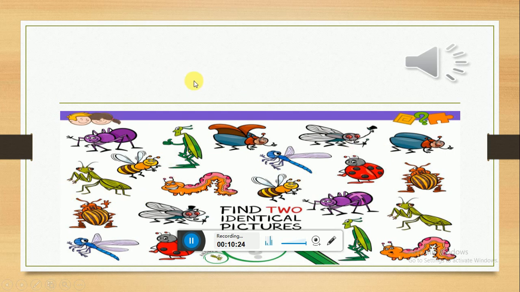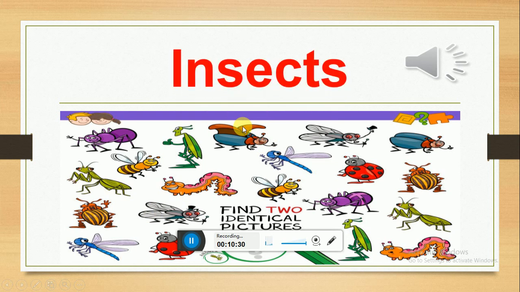Who can tell me what those are? Insects. Super. Those are insects. They don't have backbones, and most insects have 6 legs, like this bee, this grasshopper, and the ant. Okay, guys, super.